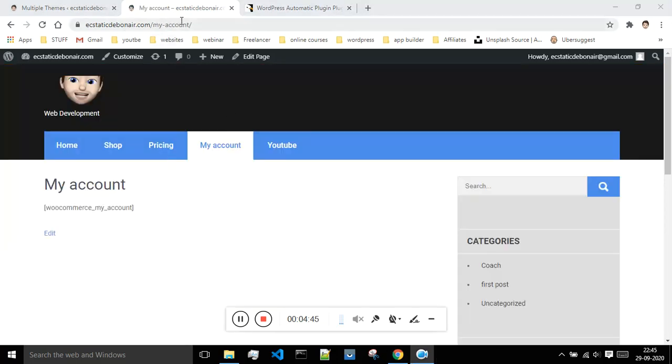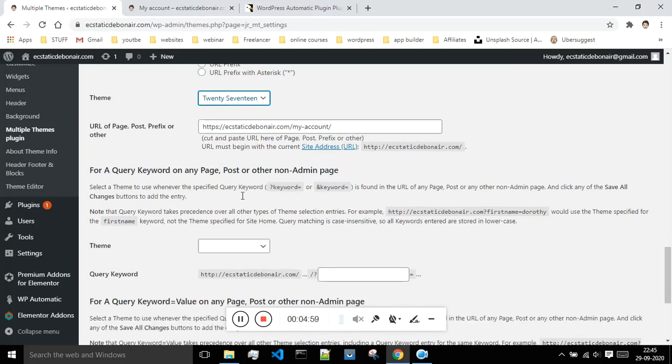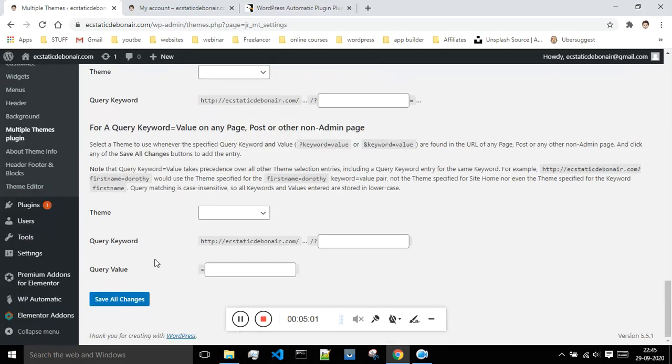Okay, so this is the link of my accounts. So I will copy this, I will come over here and I will save this, and whenever anyone goes to this link or this my account page, this theme will be shown. So once you are done with that, just come down below and say save all changes.